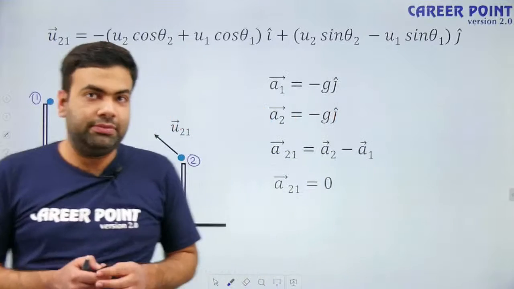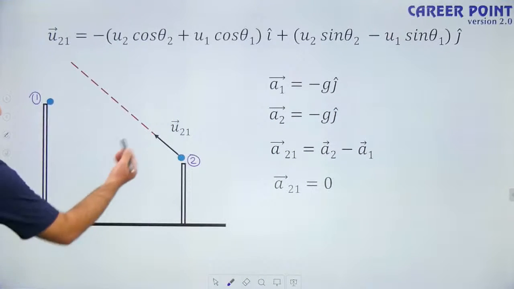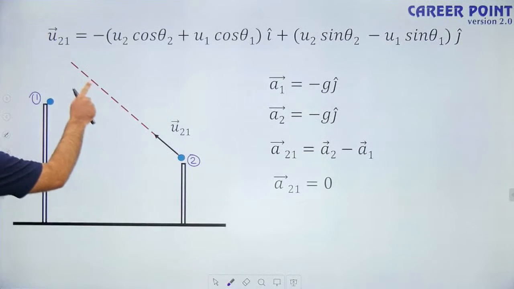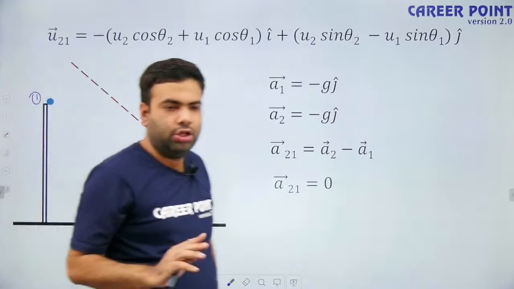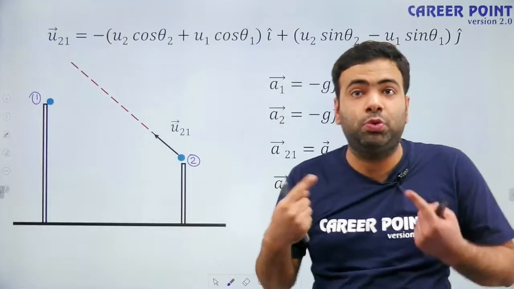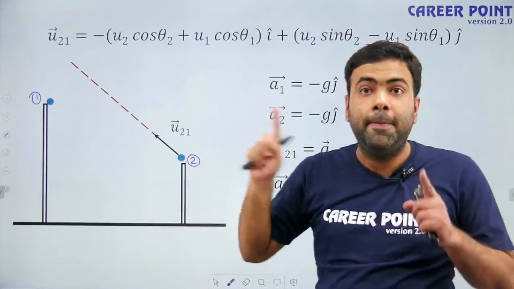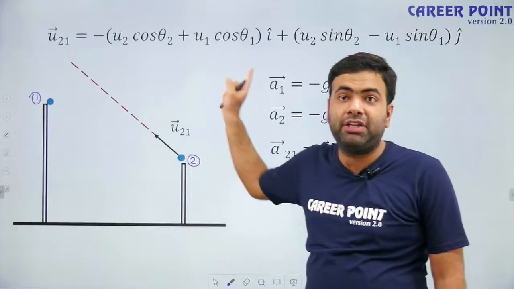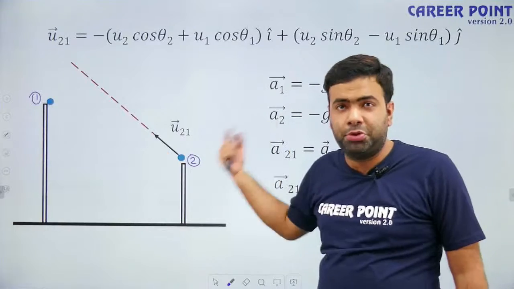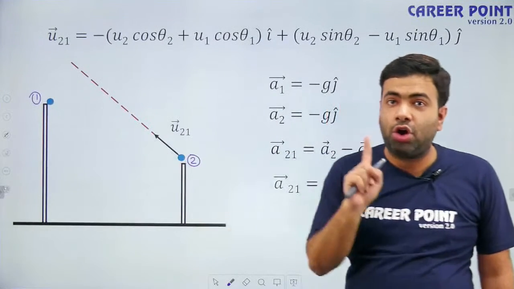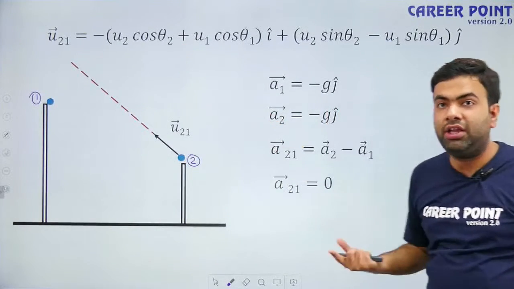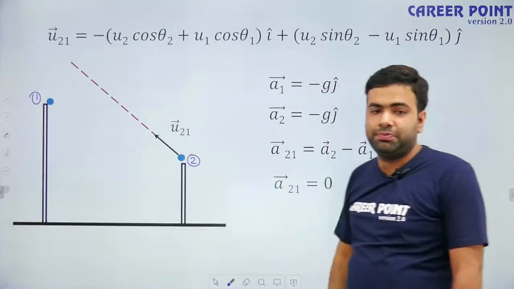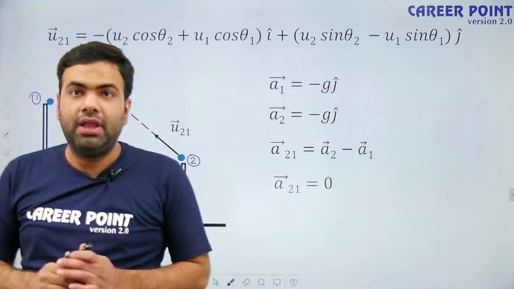So we can say that the second particle with respect to the first particle will have this straight line motion. Both of the particles with respect to ground are having parabolic motions, but the motion of any one projectile with respect to another projectile is always a straight line. Why? Because it has some relative velocity but it has no relative acceleration. Are you getting my point?